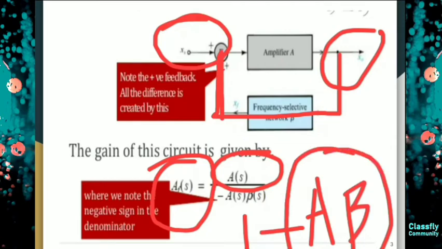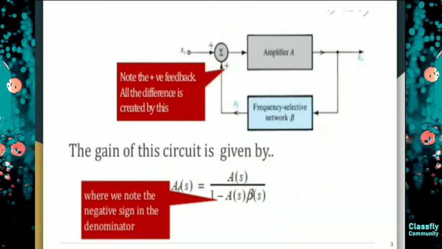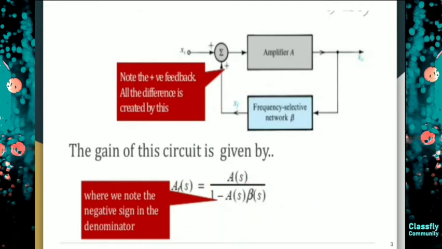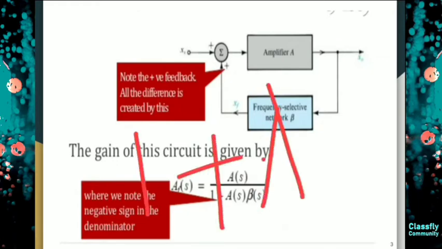You must notice that whenever we are doing this Barkhausen criteria, the only important thing is that the feedback being provided is positive. That means in the equation, the denominator will have a minus sign. Whereas if it were negative feedback, then in the equation it would be 1 plus A beta.